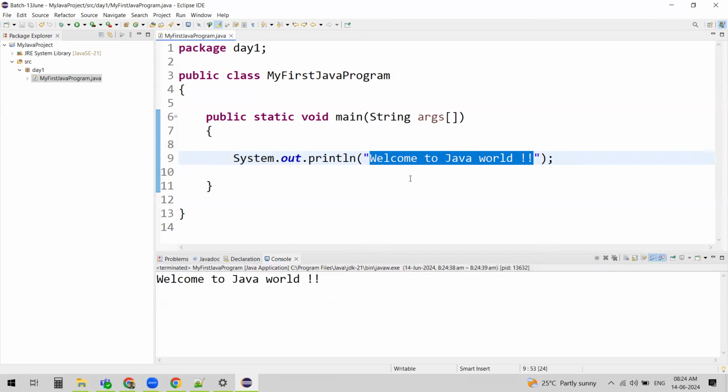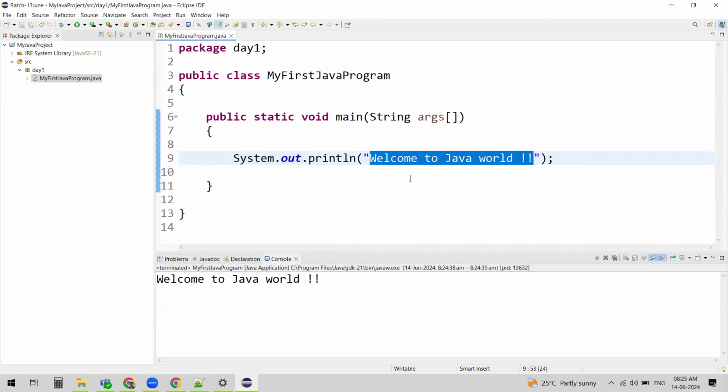So what did we do? We wanted to print something on the console. Console is where you can actually view the output, or if you have any issues in your program, you can view them in your console, right? So whatever you write here, it will be printed.